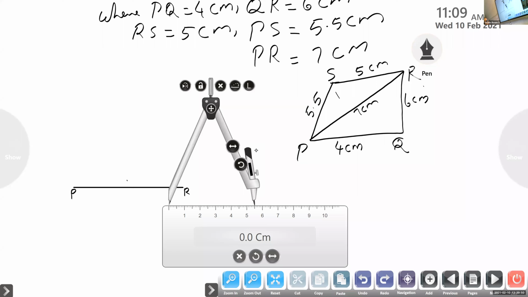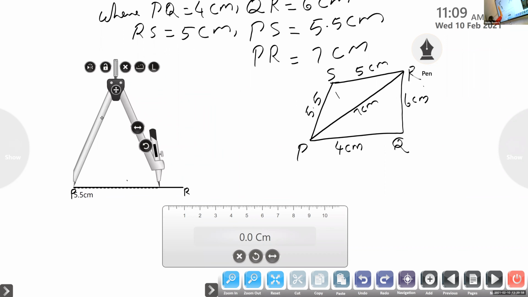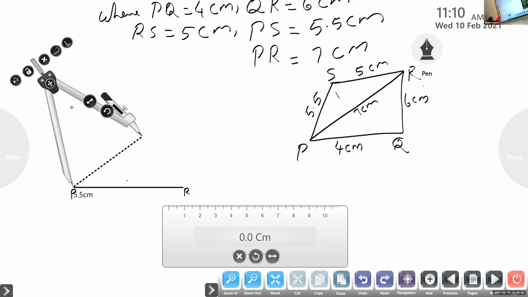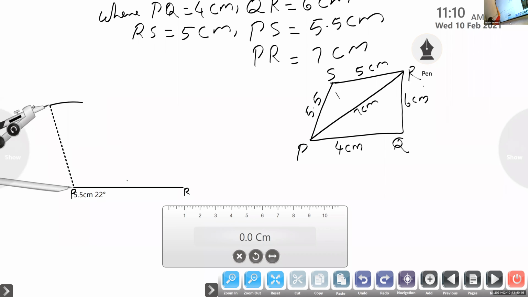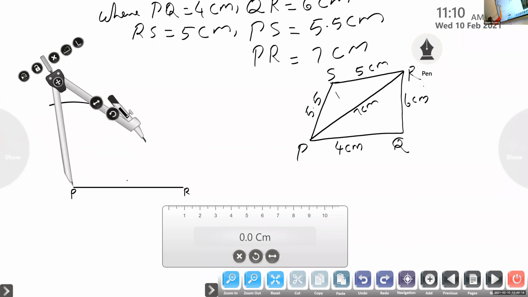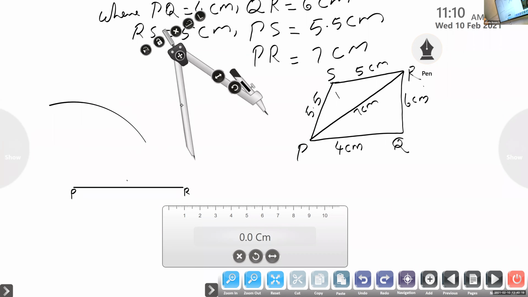Okay. Now point the compass at P and draw an arc with a radius of 5.5.